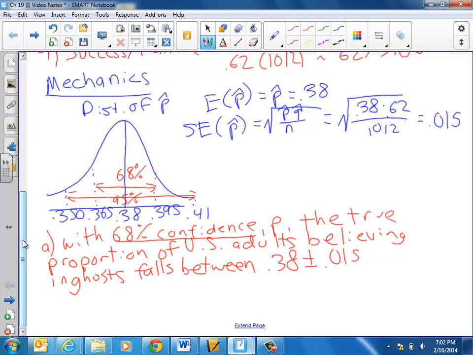So at 0.38, that's the expected value of a sample proportion, but one standard deviation out to either side, that's the 0.38 plus or minus 0.015.